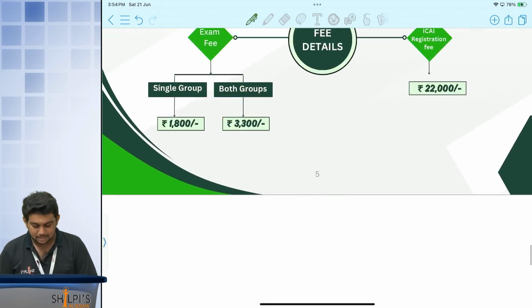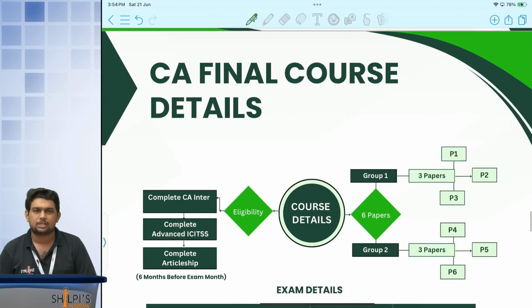Another general question is, so many levels and so many exams are provided, where can I find all of it? Nothing to worry about, everything is provided on our website. Our website has complete details. ICAI has provided a separate easy way to find out what all things have to be done and what the prerequisites are. Mail communication is regularly happening.